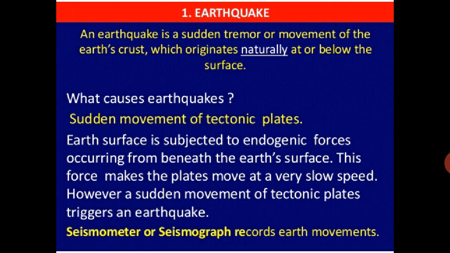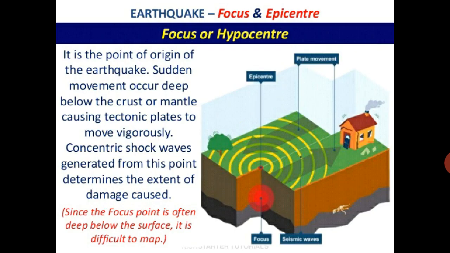A seismometer or seismograph records the earth's movement. One instrument is there that is recording the movement of the earth. Because of the earthquake also many changes might be there. This is due to the endogenic force, the force that is occurring from beneath the earth's surface. Now, the point of focus of the earthquake is given.